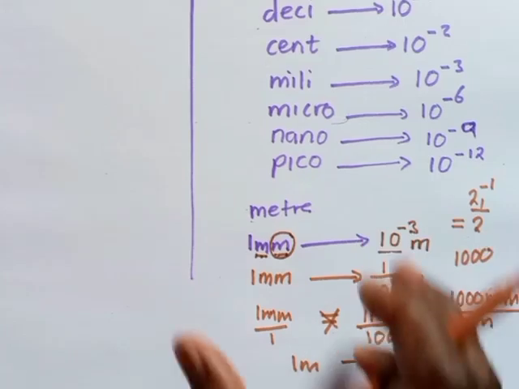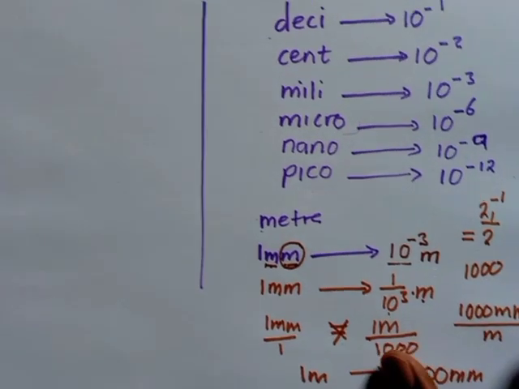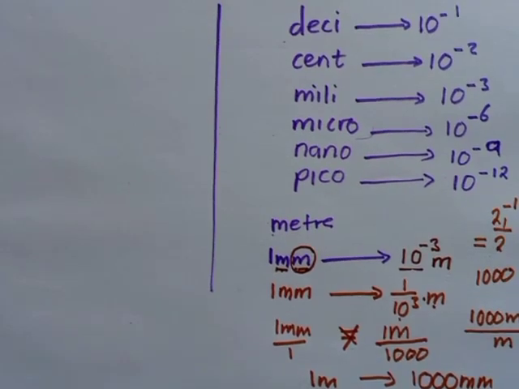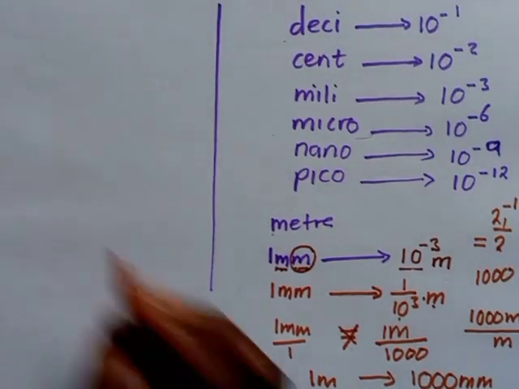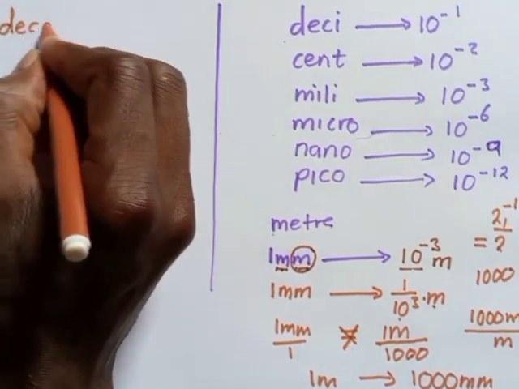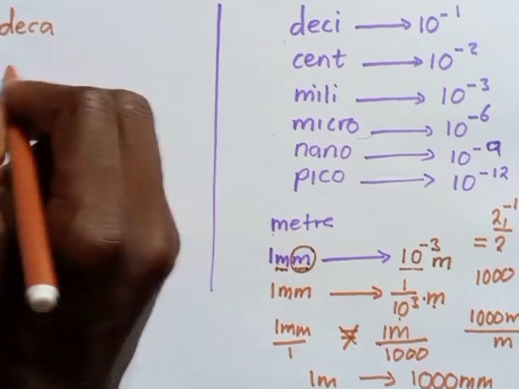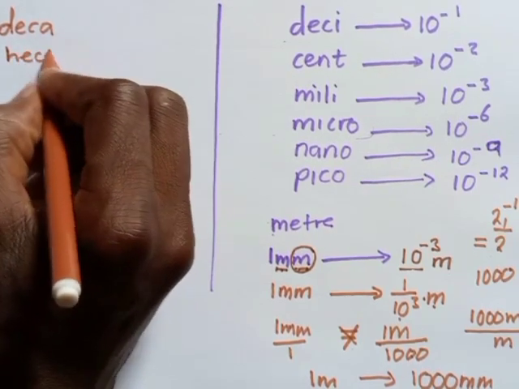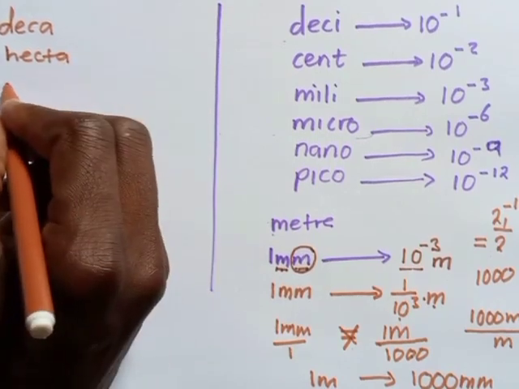Apart from these numbers that involve a decrease in the conversions, we can also have a certain class of what we call the prefixes that we can use. We can have the first one here, which is deca. We can also have what we call hecta. We can also have kilo.